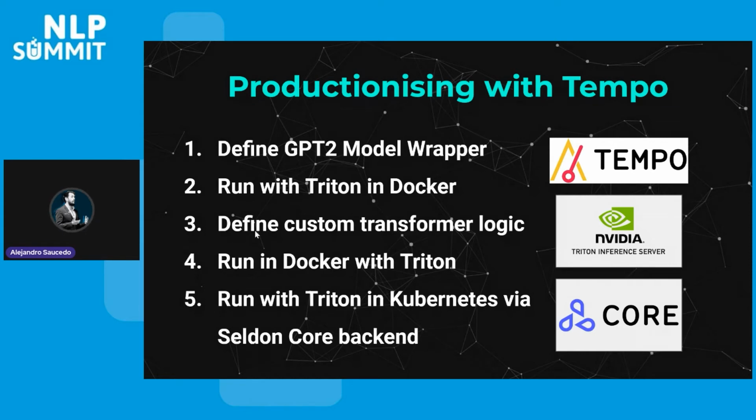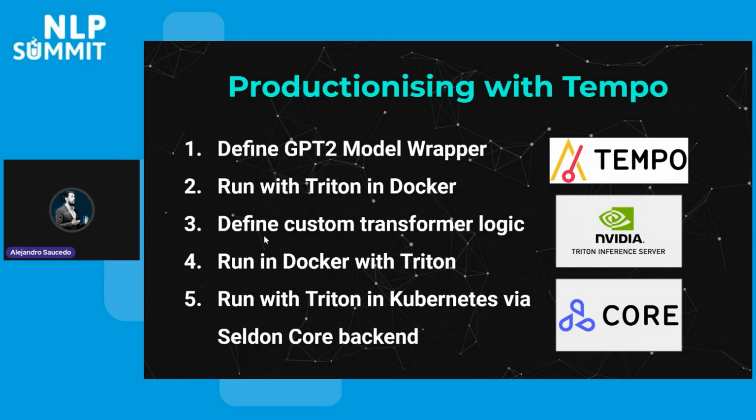So for that, the next step is to define the custom transformer logic. In this case, it's going to be that token generation logic. We're going to be able to say, hey, I want to send you this string, and then I want you to generate the next 10 tokens, right? So that's basically what we're going to be able to do. And similar to the previous one, we're going to just run that in Docker and then test it again, right? So that's going to be quite a simple sort of deployment.